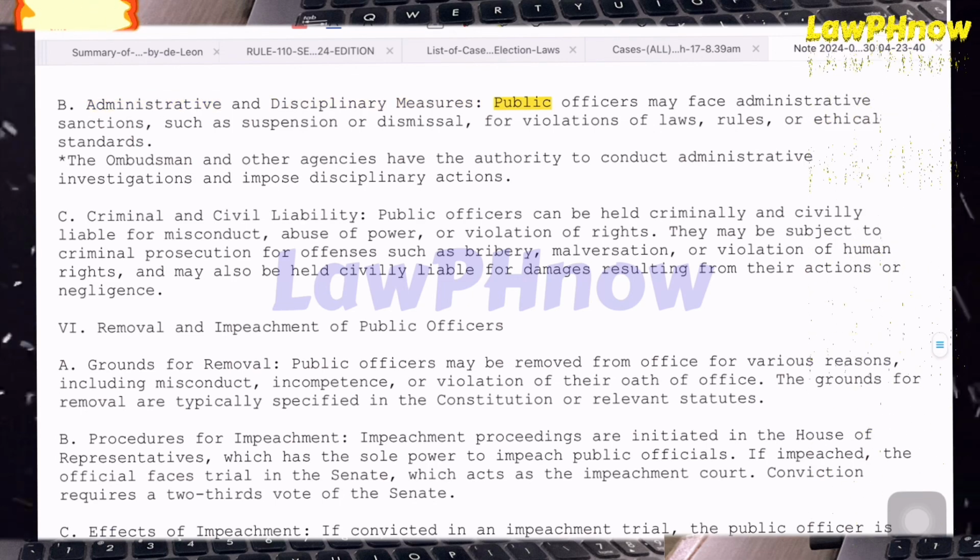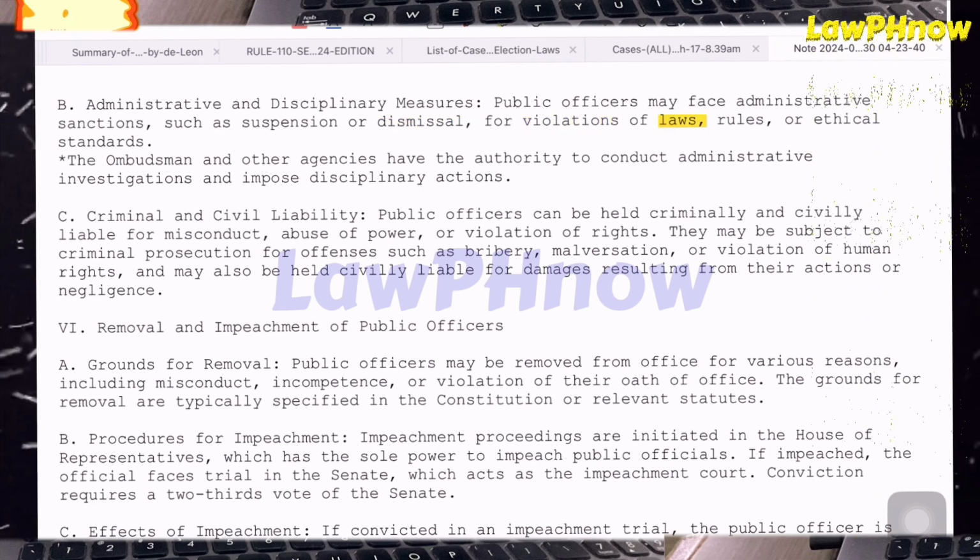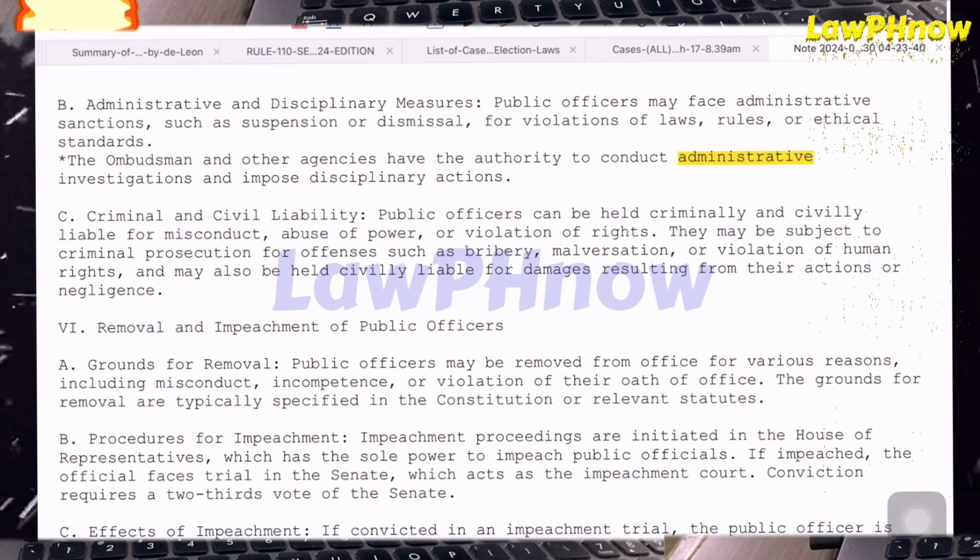B. Administrative and disciplinary measures. Public officers may face administrative sanctions, such as suspension or dismissal, for violations of laws, rules, or ethical standards. The Ombudsman and other agencies have the authority to conduct administrative investigations and impose disciplinary actions.